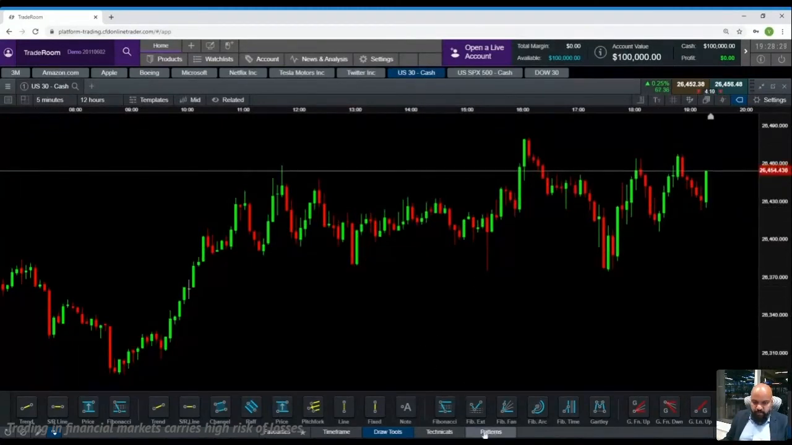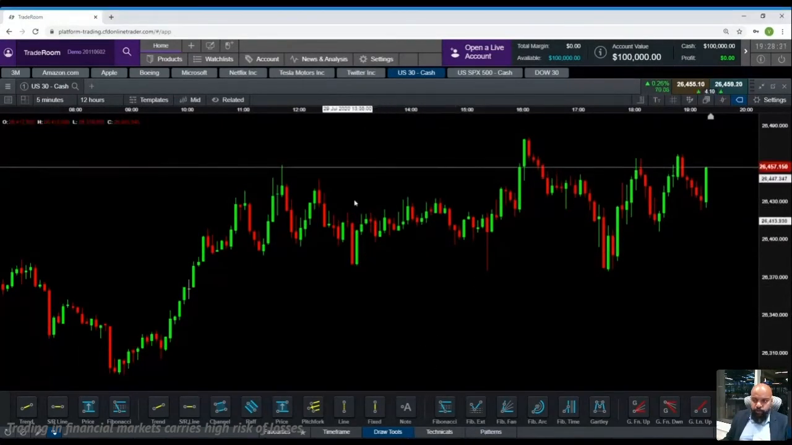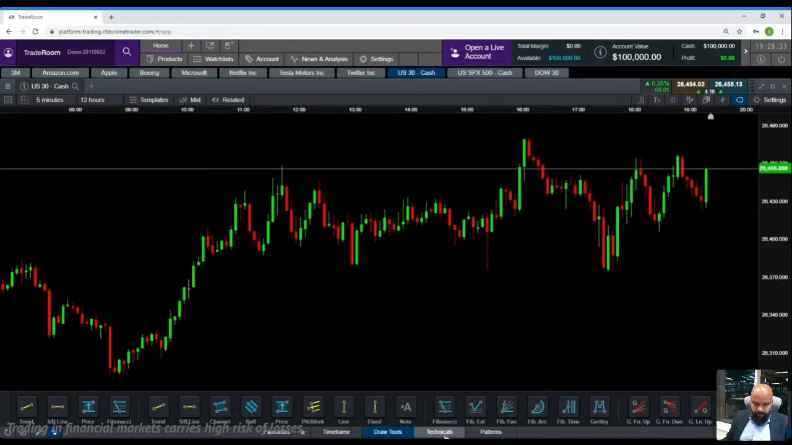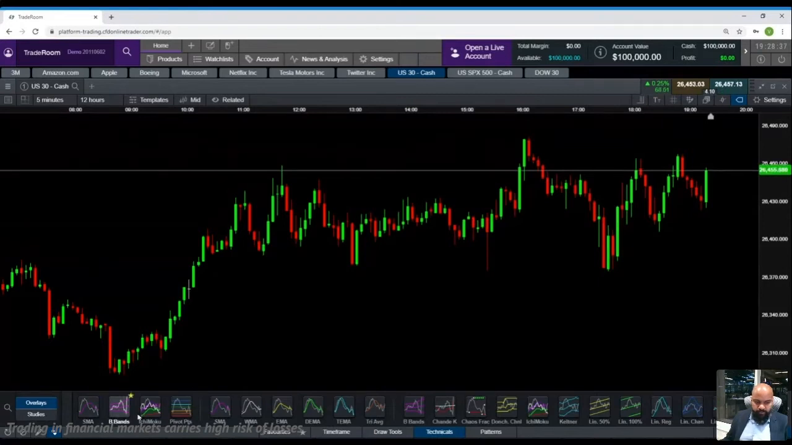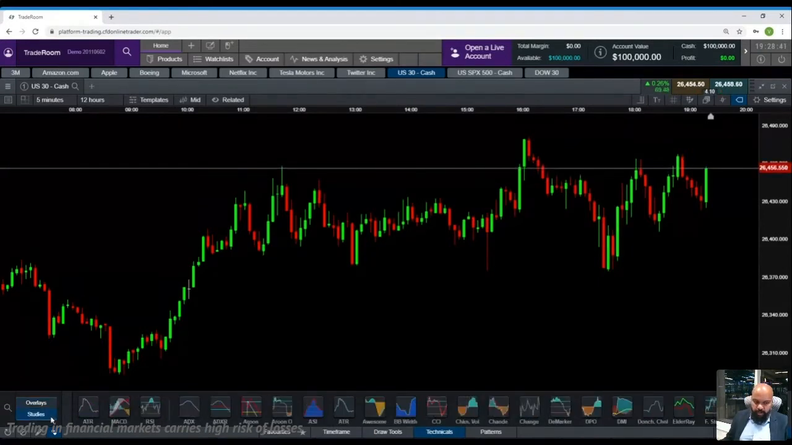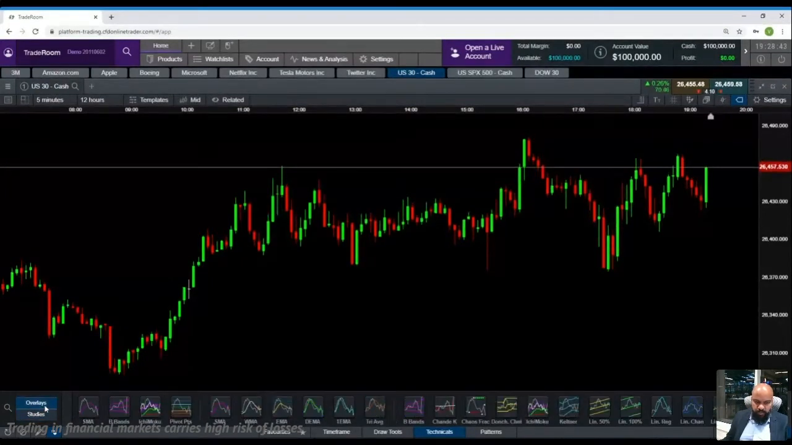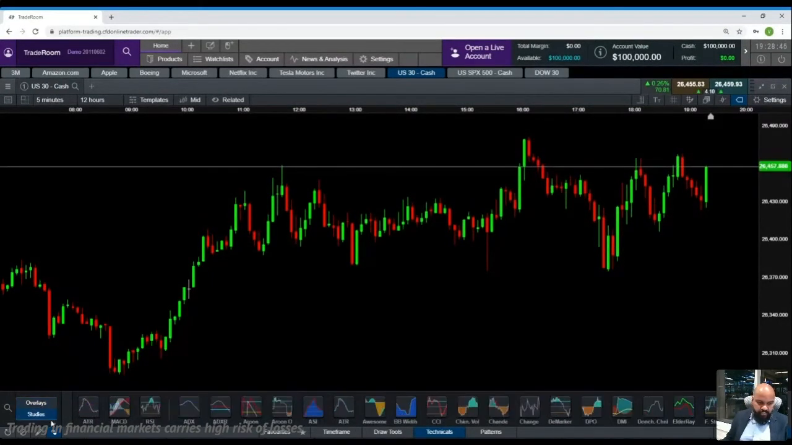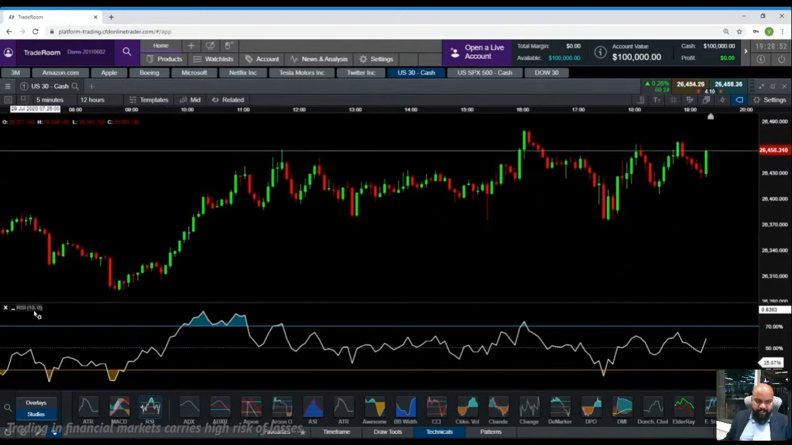Now in terms of adding your technicals on our platform, we have technicals by default. You click on technicals, you have various indicators. We are looking into RSI. Overlays is your moving averages, RSI is your deeper studies. So you go to studies, you click on RSI. By default the length is 10 and you can leave it as 10.